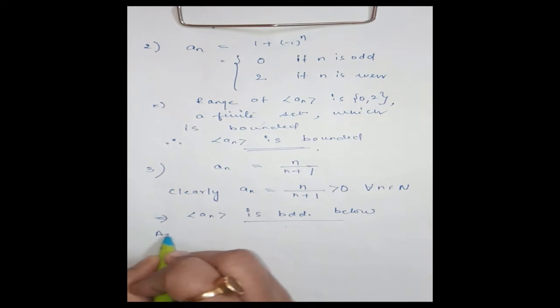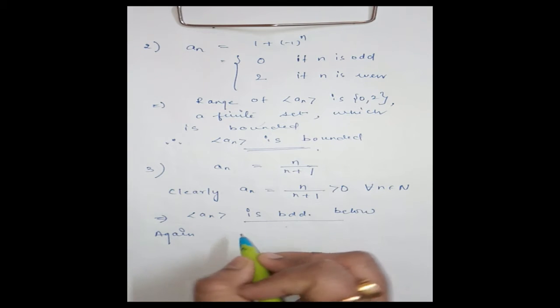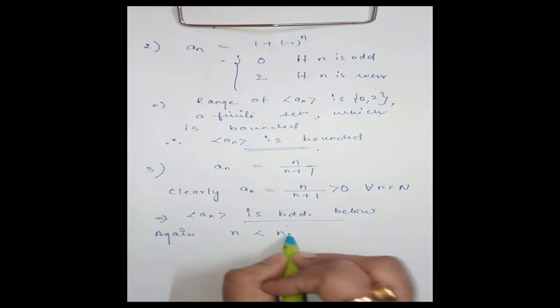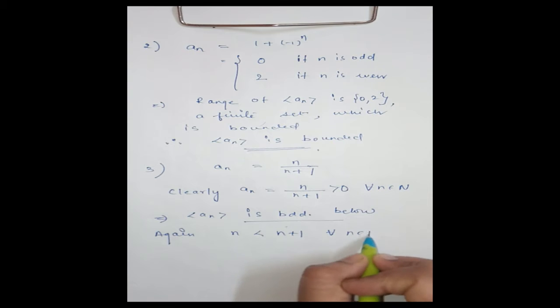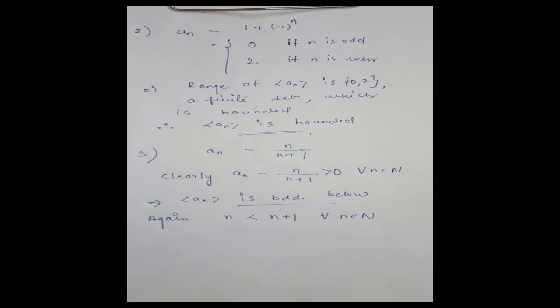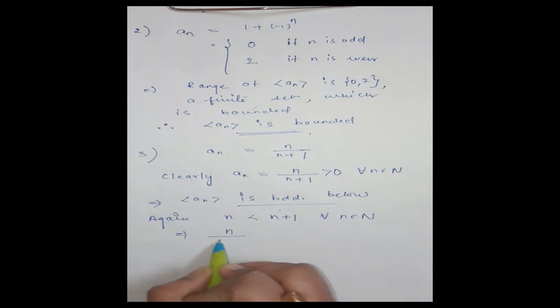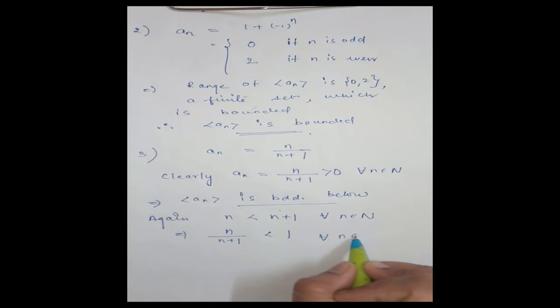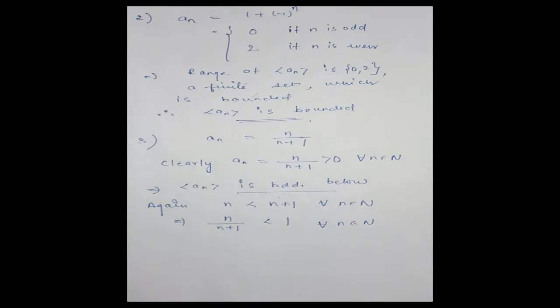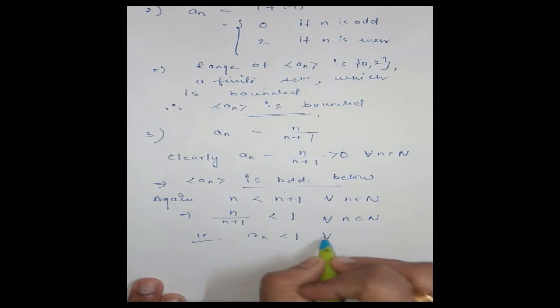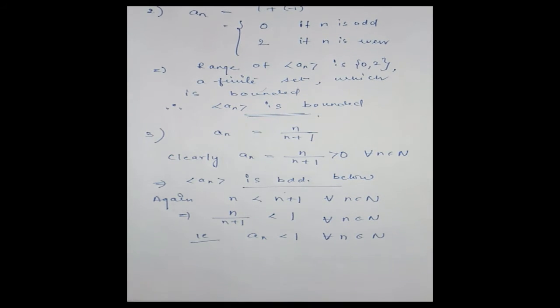Again, n is less than n plus 1, where n is a natural number. Therefore n is less than n plus 1, and this will imply n by n plus 1 is less than 1 for every n belonging to natural numbers.